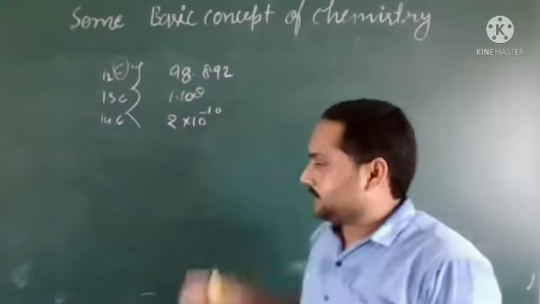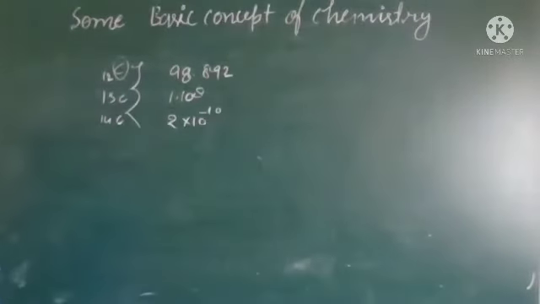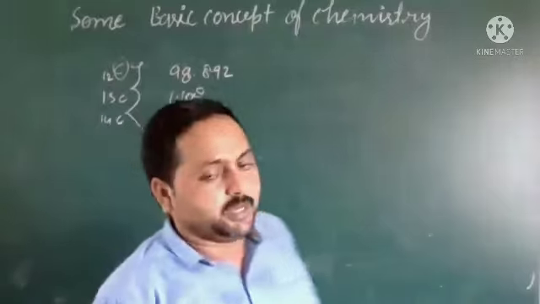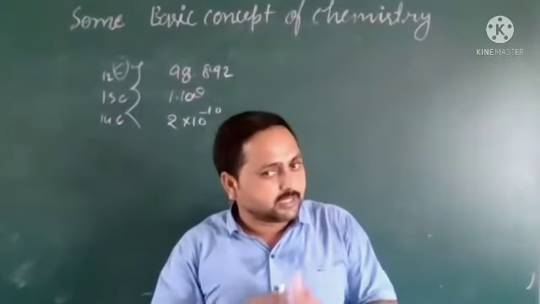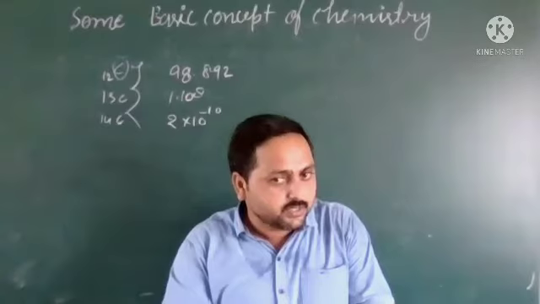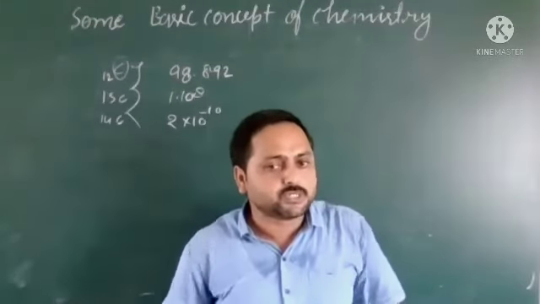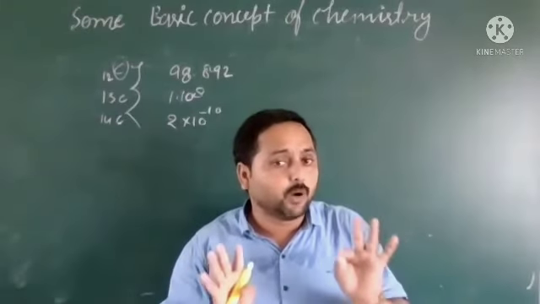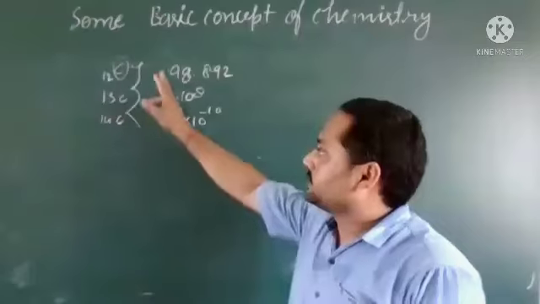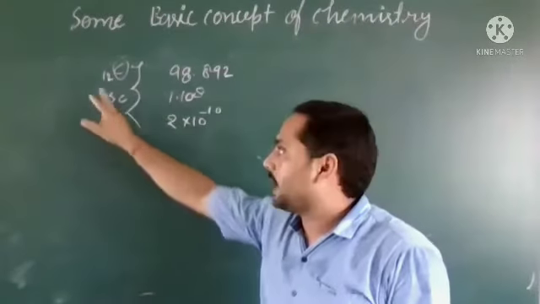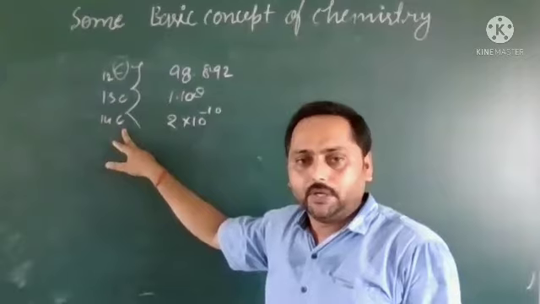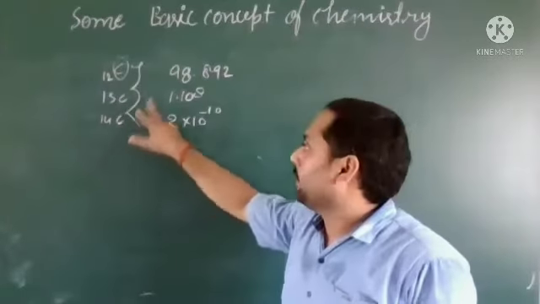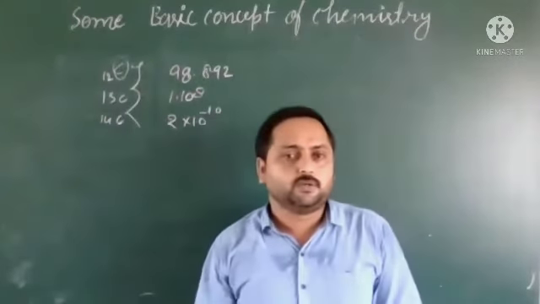If any atom exists in isotopic form, then for calculating atomic mass we have to take the average atomic mass, and here it exists in 3 isotopic forms: carbon 12, carbon 13, and carbon 14. So we will use average atomic mass. Understood this?